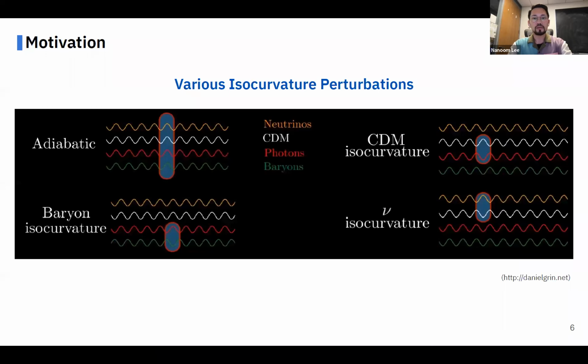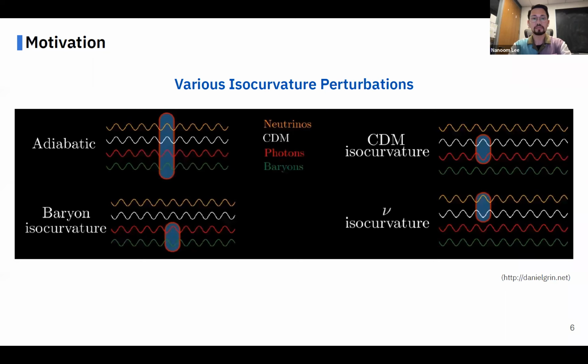And this illustration provides a simple but clear understanding of what isocurvature perturbations are. In the adiabatic case, all the initial perturbations are the same, including the 1/3 and 1/4 prefactor we saw in the last slide. If there is any deviation from this, we call it isocurvature perturbations.